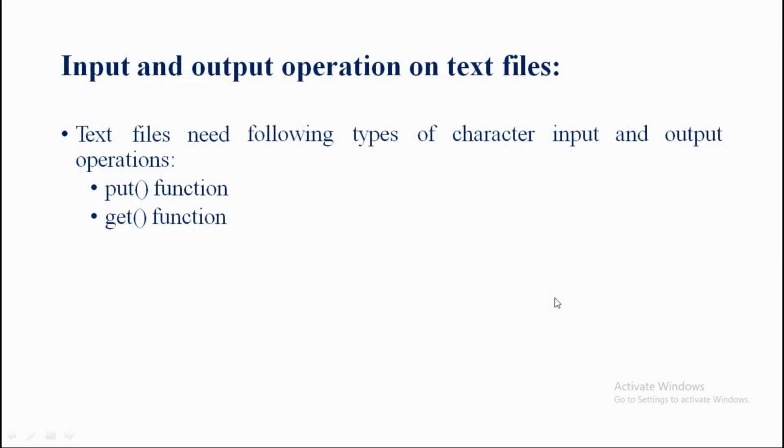Input and output operation on text files. As we know the meaning of a text file, it is a file that stores information in ASCII characters. The ASCII full form is the American Standard Code for Information Interchange. Whatever we write using our file, each line of text is terminated with a special character known as EOL, the end of line, also called the delimiter character.